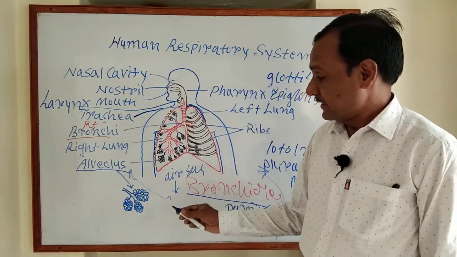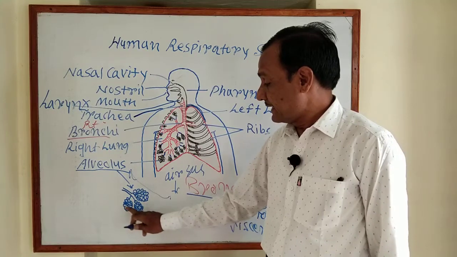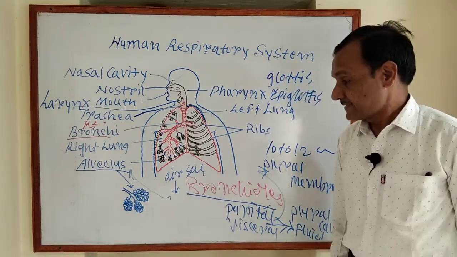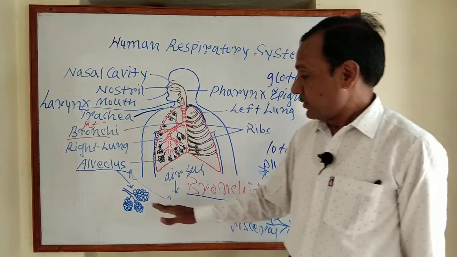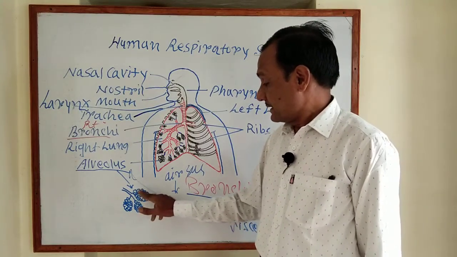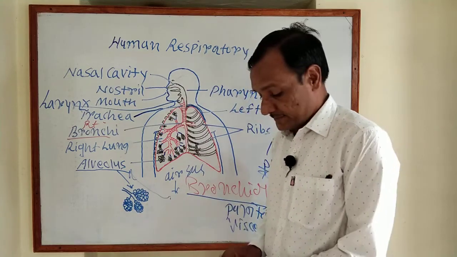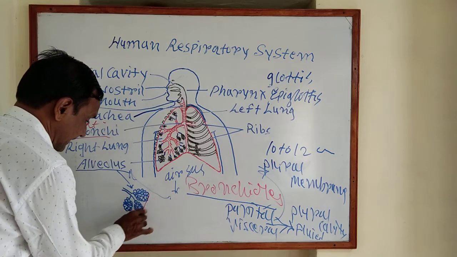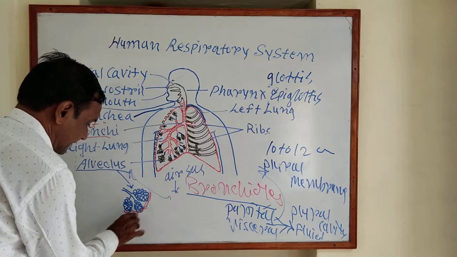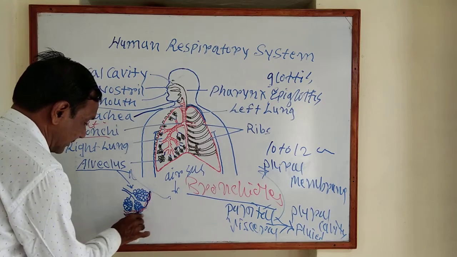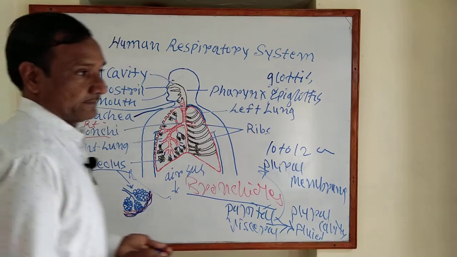It is made up of only a single layer of squamous epithelial cells, and it is surrounded by a lot of blood capillaries of arteries and veins.